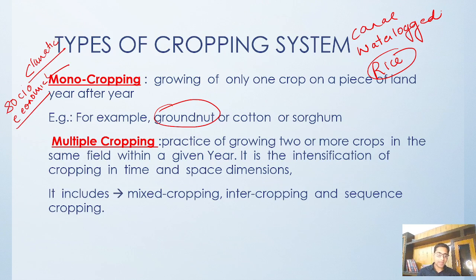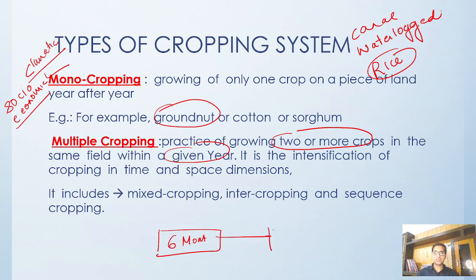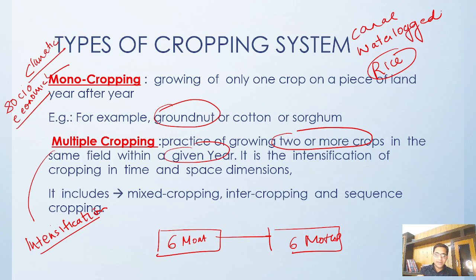Right, now we are moving towards multiple cropping. Multiple cropping means growing two or more crops in the same field within a given year. Like you have a crop for the first 6 months, and for the next 6 months you have done something else, right? So when two or more crops are grown in the same field in a given year, it shows the intensification of how much the same field is utilized for how many crops.